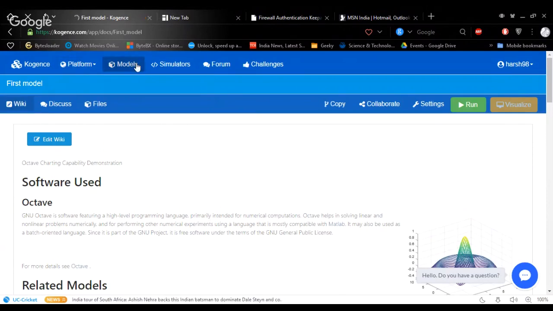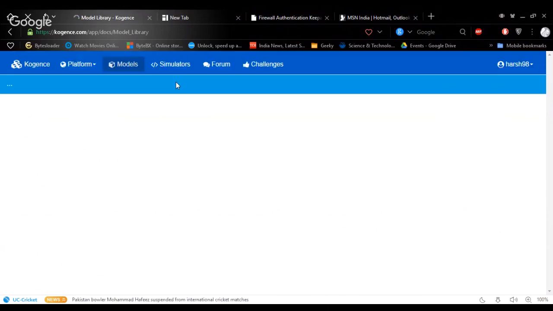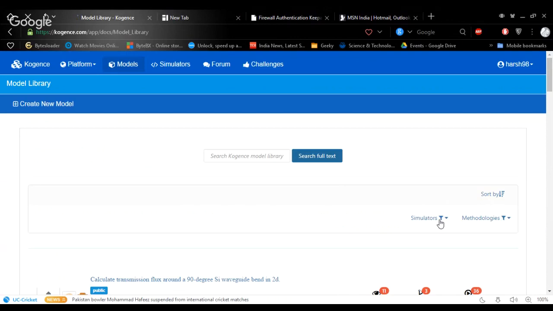So at first, let me go through it again. I clicked on models library, then sorted the models according to the software used, and then opened the simulation.